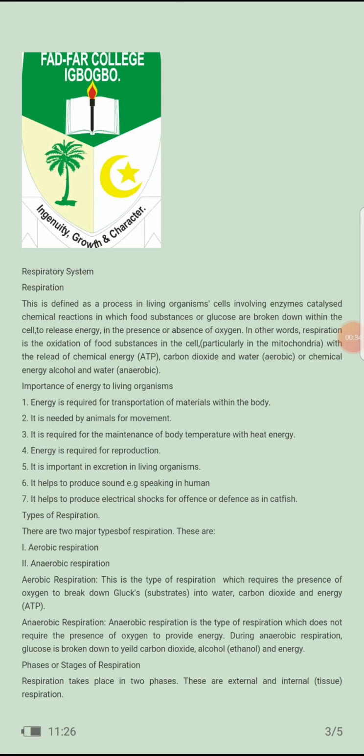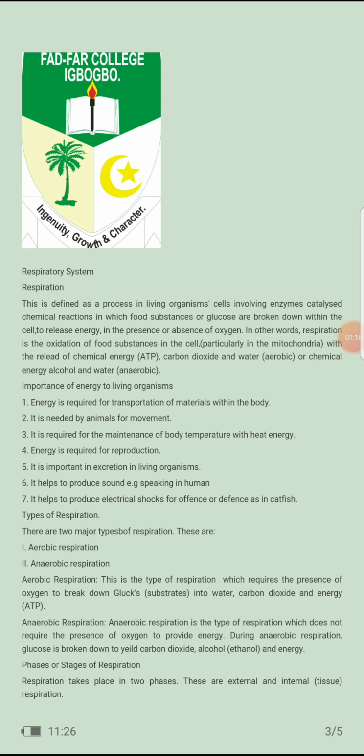Now, respiration. What is respiration? Respiration is defined as a process in living organism cells involving enzyme-catalyzed chemical reactions in which food substances or glucose are broken down within the cell to release energy in the presence or absence of oxygen. In other words, respiration is the oxidation of food substances in the cell, particularly in the mitochondria, with the release of chemical energy, adenosine triphosphate, carbon dioxide, and water in aerobic respiration, or carbon dioxide, alcohol and energy in anaerobic.